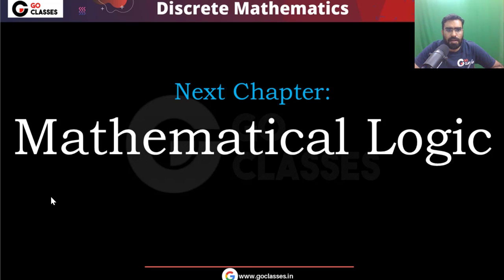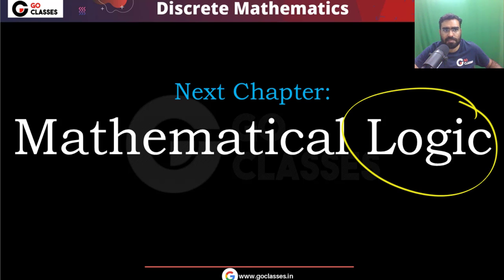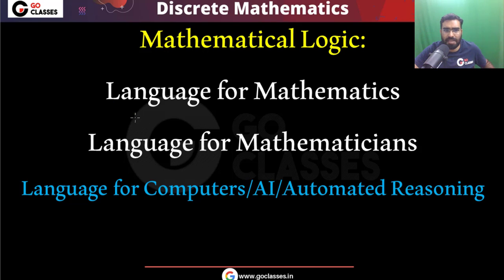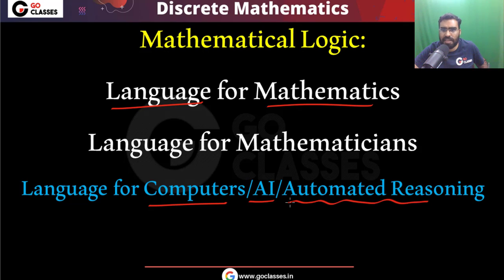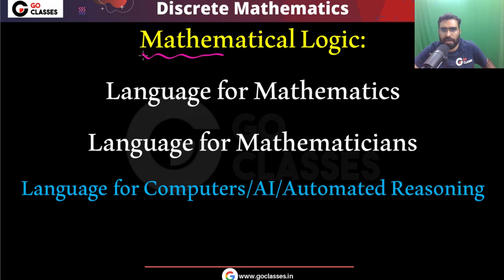Hi all. Now we will study what is mathematical logic and why it is important in computer science. See, the name itself is telling you mathematical logic means logic for mathematics, right? You can also call it language for mathematics or language for mathematicians or language for computers, language for artificial intelligence, or you can say language for automated reasoning. So these are the different names. Basically you can say that these are the definitions or these are the ideas of what is mathematical logic.